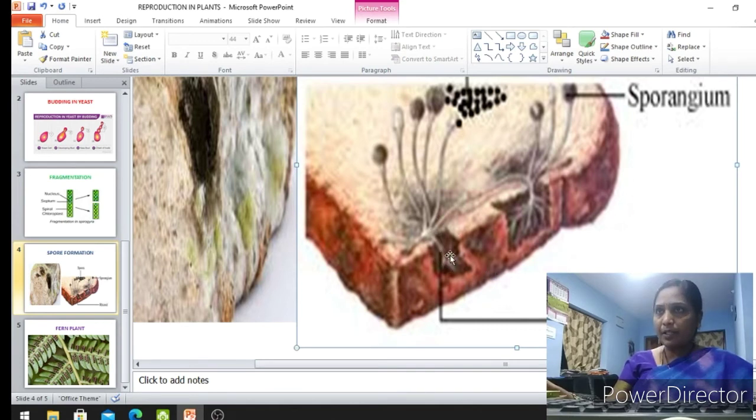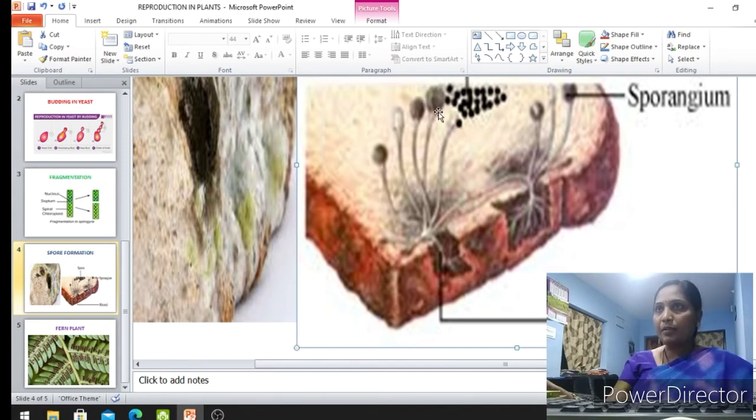Once again, I'll repeat the parts present in bread mold, which is a fungus. Every fungi group will have the same type of parts. The base part and thread-like parts are hyphae. From the hyphae, sporangiophore. At the end of the sporangiophore, sporangium. Inside this sporangium, black colored dot-like structures appear on bread after 1 or 2 days when you keep it in a darker place. These black colored spots are called spores.